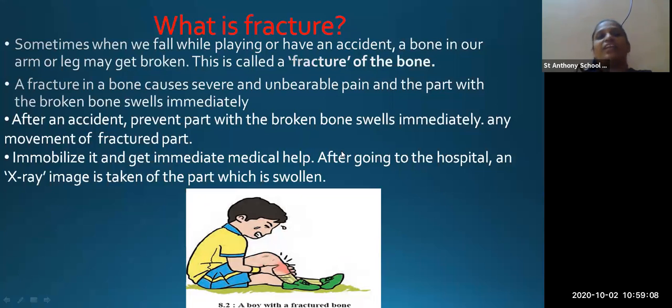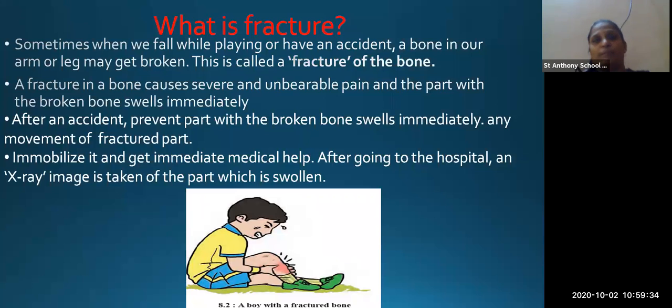Okay, after the accident, what do you have to do? The broken bone swells immediately. I showed you the swelling part of the bone in the picture of the boy. Now this pain is very much, so the person should be immediately hospitalized. You have to take that person to the hospital.